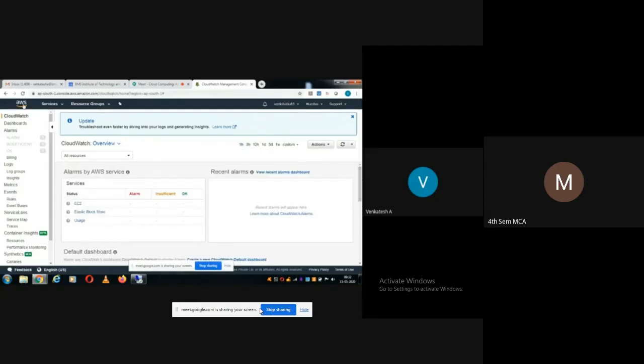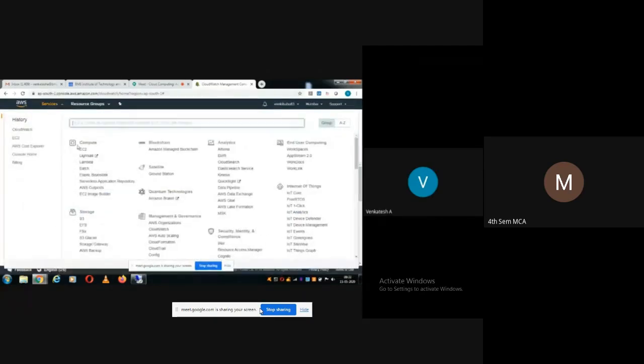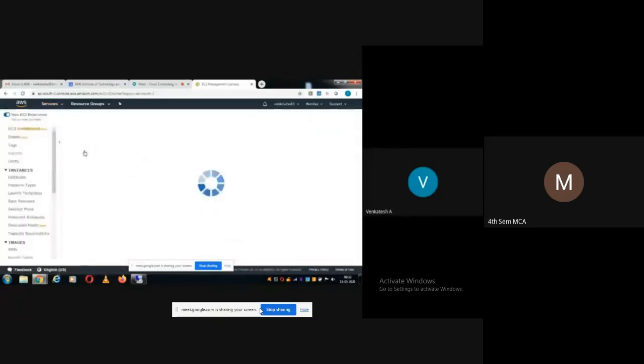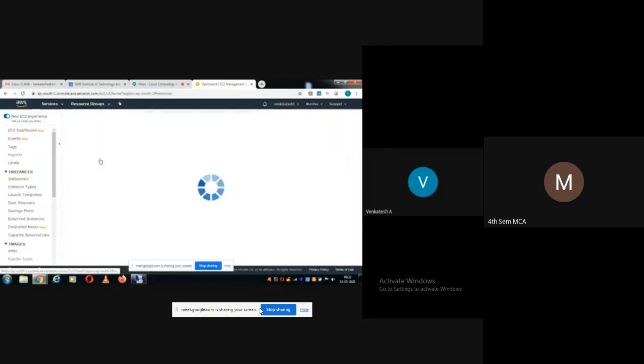So now I'll go back to services, EC2. Okay, so here running instances, 1, because we have created one. See, when we initially did login, the running instances were 0. Now we can see 1. Click.